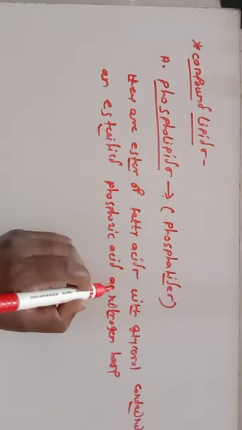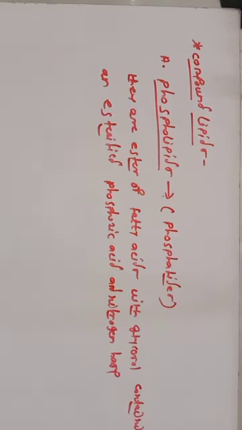They are present in large amounts in nerve tissue, brain, liver, kidney, pancreas and heart.